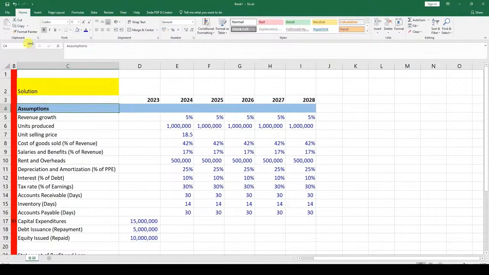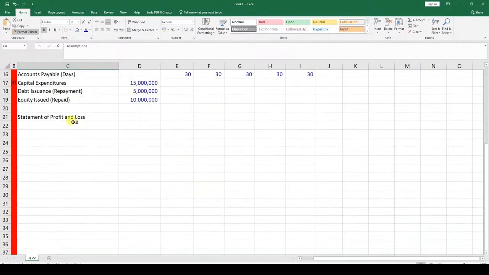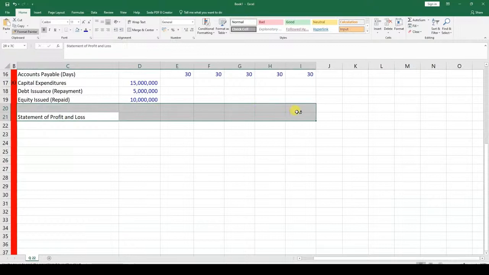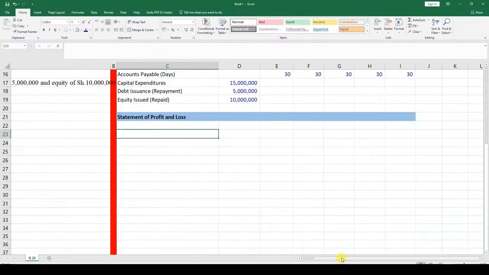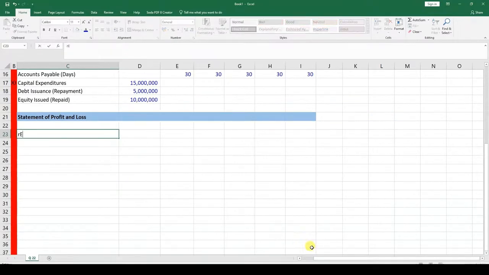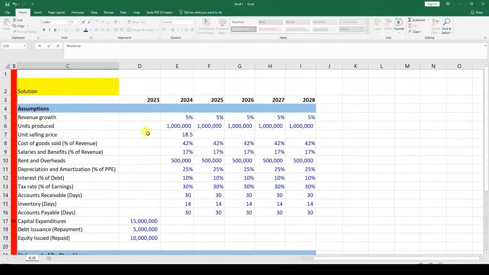In a similar fashion over here, we're going to use Format Painter because we want it to look the same up to there. Statement of profit and loss. What is the first element we start with? Revenues. So we start with revenue. We're not dealing with this current year revenue. This is just to give us a guide of the starting point, but we are supposed to create a forecast based on the current values here.